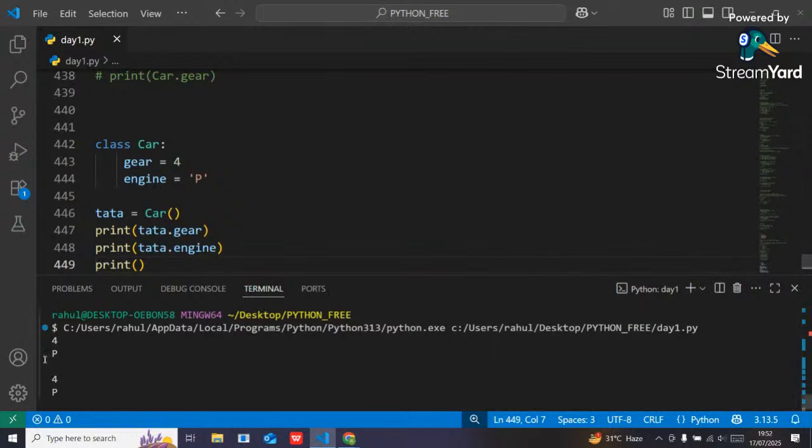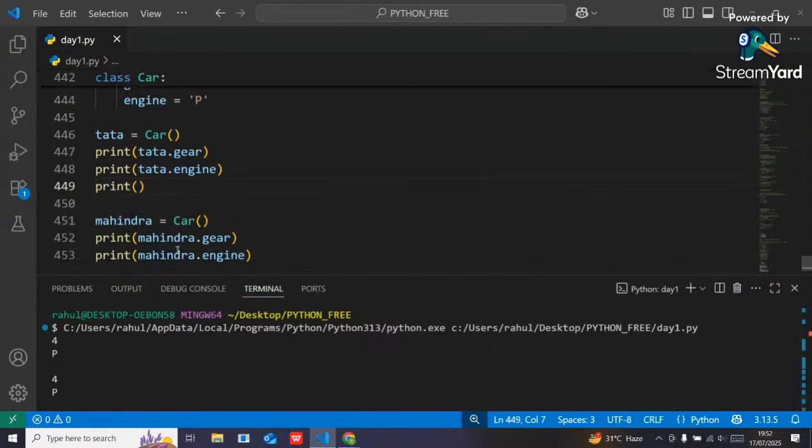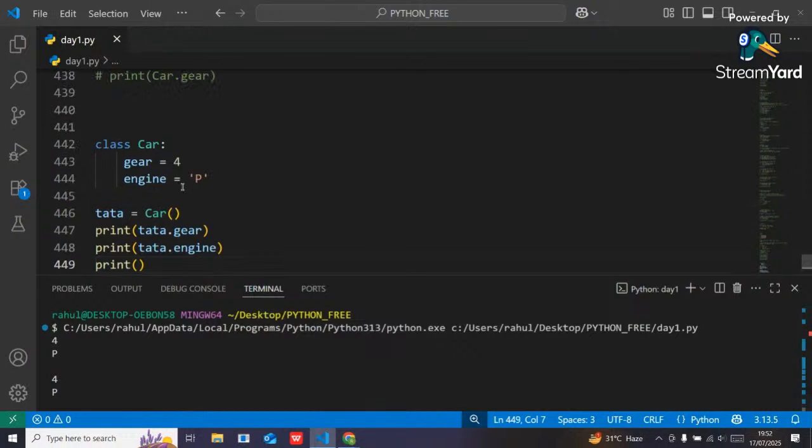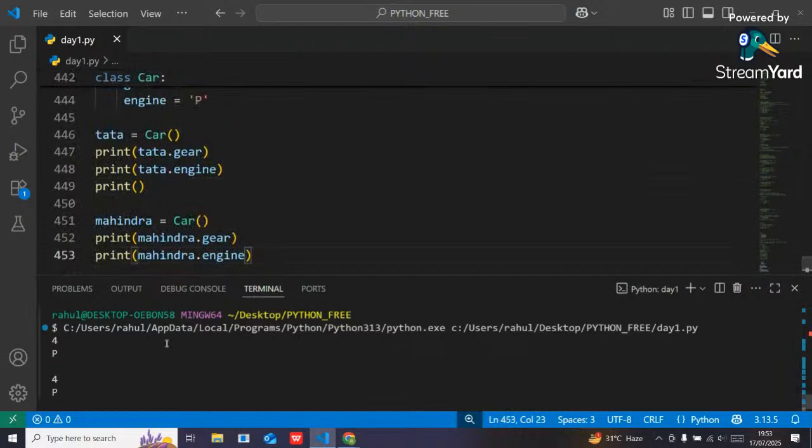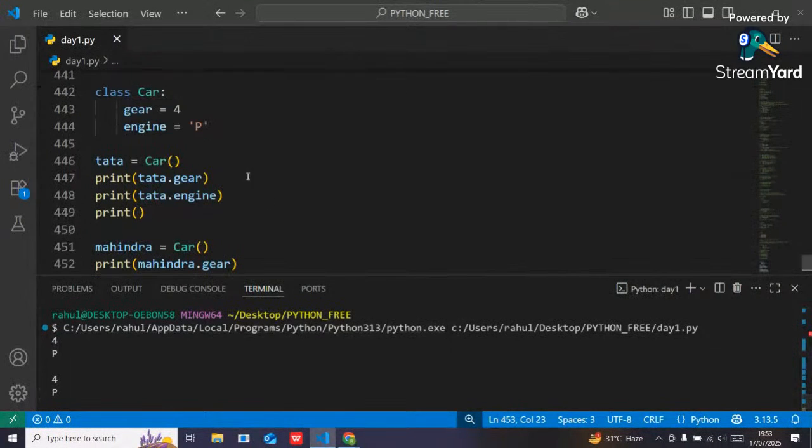Gear 4, engine is what? Petrol. For the Mahindra car, it also prints what? Gear is 4, engine is petrol, right? So here I can say that this gear and engine are the properties of a class. So for each and every object, the car properties will be the same, right? Here I have shown, for Tata the properties are the same, for Mahindra the properties are the same, because the properties are taken from the class, right guys?